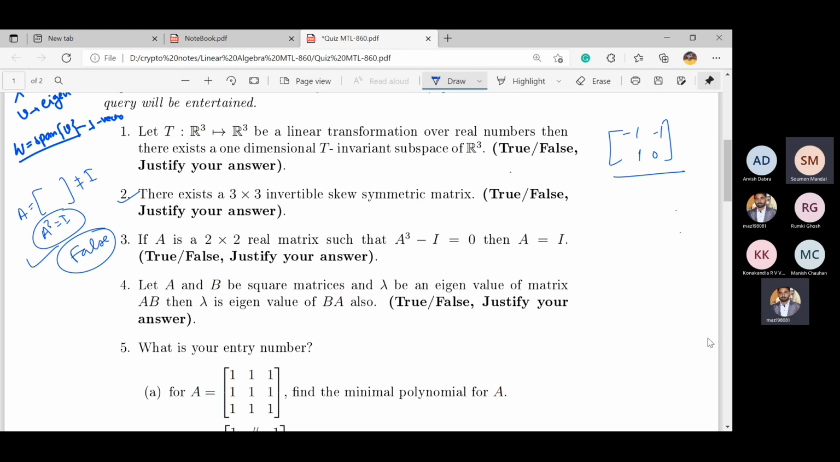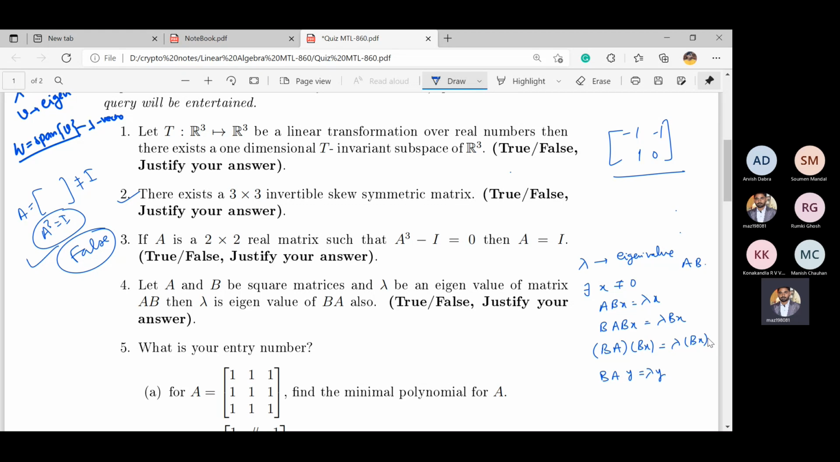Yes, it is correct. Just one thing in this question, someone may go wrong in the way. Just assume that lambda is an eigenvalue of AB. So what does it mean? There exists an x not equal to 0 such that ABx equals lambda x. So just multiply both sides by matrix B: BABx equals lambda Bx, since lambda is a scalar value. So this implies BA(Bx) equals lambda(Bx). If you take Bx equals y, then we get BAy equals lambda y.